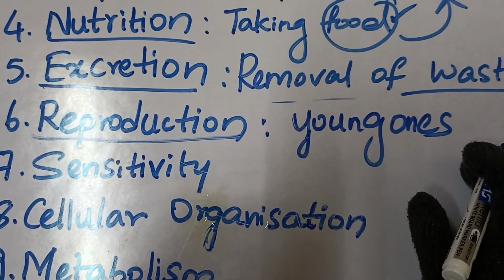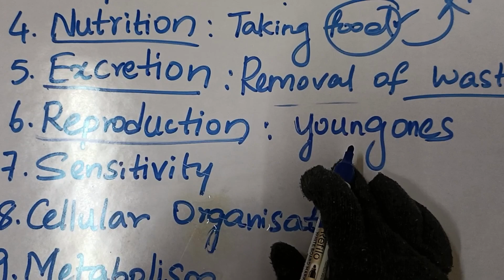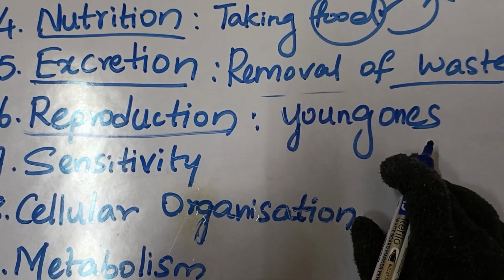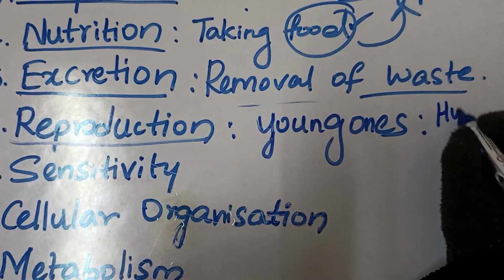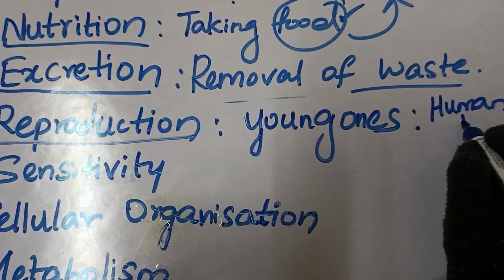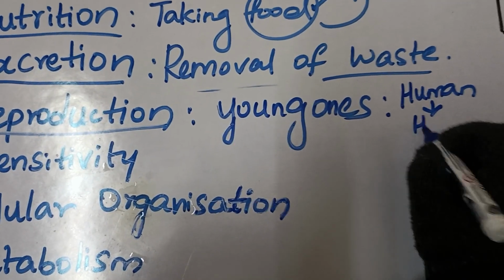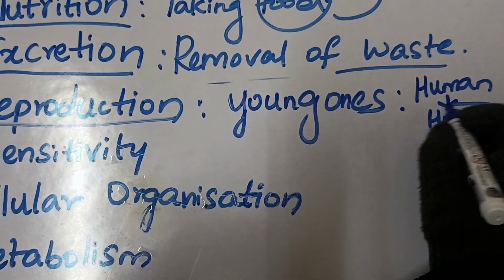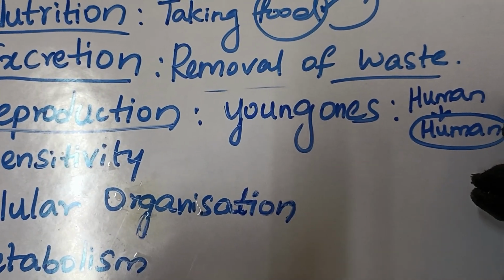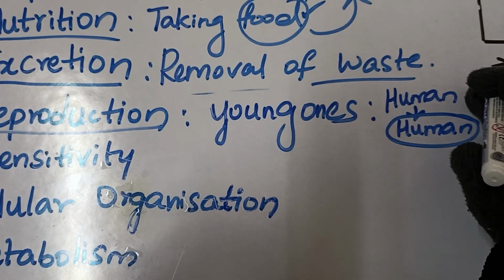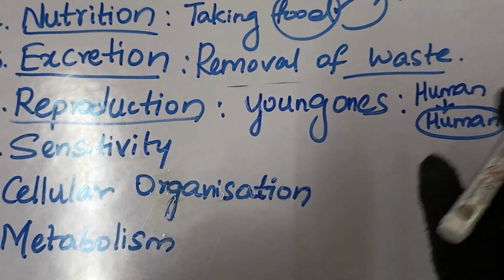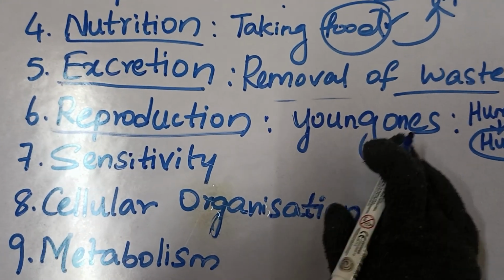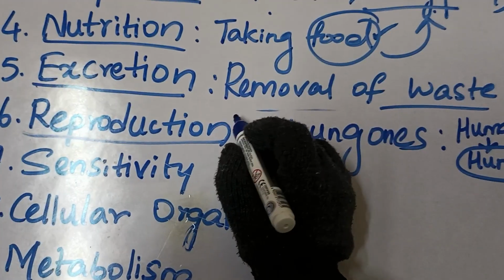Here, living organisms produce their young ones, their offspring, of their same kind. For example, a human is going to produce an offspring that will also be a human. Likewise, let's assume a monkey, in the animals' case, a monkey is going to produce an offspring, and its offspring also will be a monkey, like that.